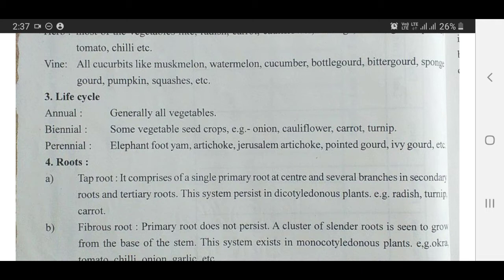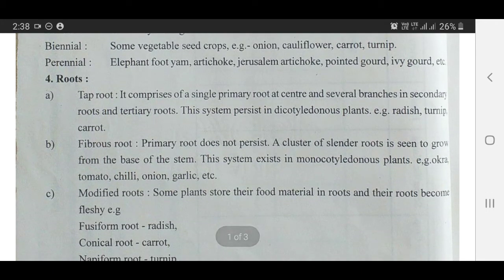Perennial, elephant foot yam, artichoke, Jerusalem artichoke, pointed gourd, ivy gourd, etc. These are the vegetables which belong to perennial. It means they require more than a year for their proper growth and development. Now come to the roots. The category of roots, taproot, comprises of a single primary root at center and several branches in secondary roots and tertiary roots. This system persists in dicotyledonous plants, for example, radish, turnip, carrot, etc.